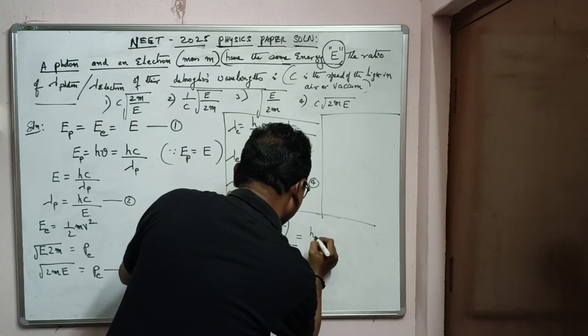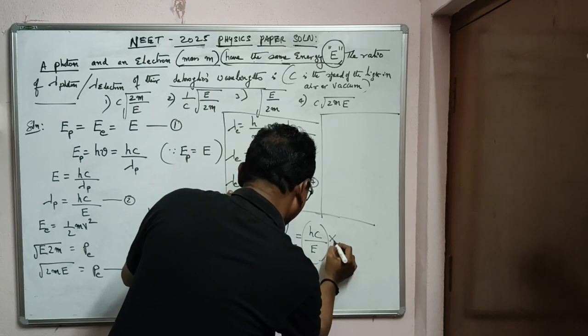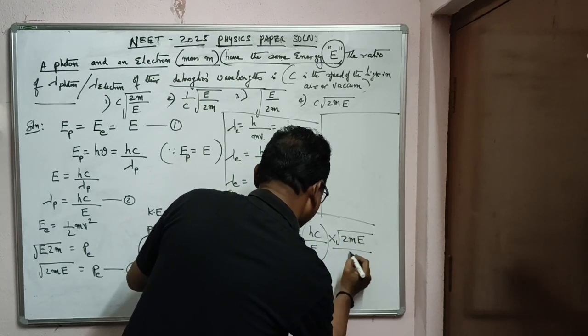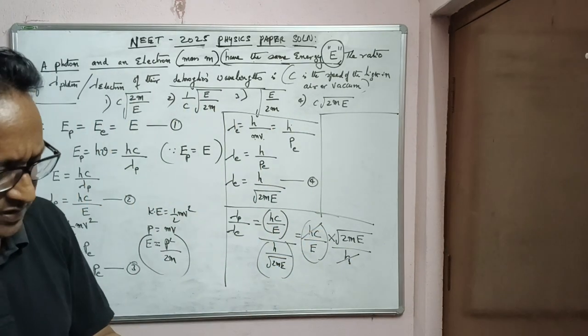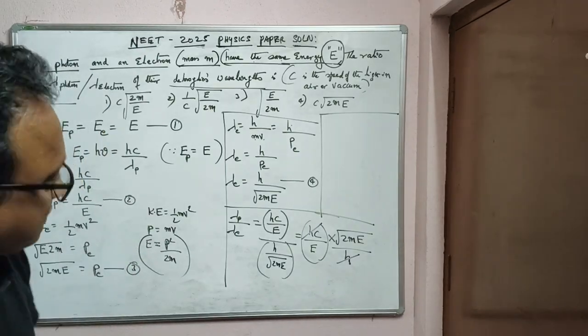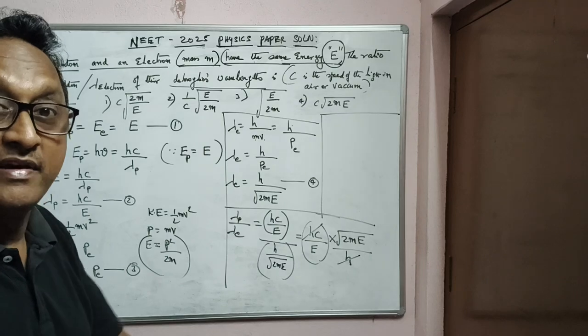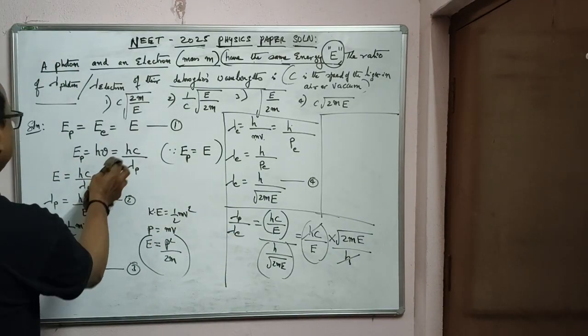That is equal to hc by E into root over 2mE by h. Please note down, because you have to solve still. Note down the solution once. Are you noting down? Very interesting problem given in NEET recently. So I am rubbing. Right.